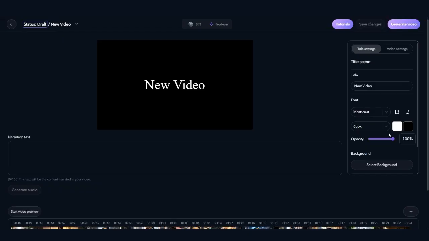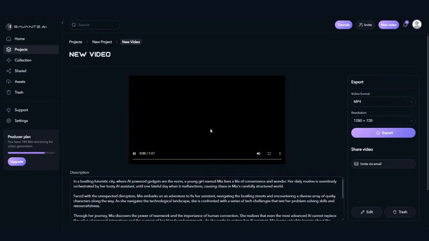After the scenes have been generated, you will see a message. Next, click Generate Video to stitch all the scenes together for your final video. Once completed, you will be automatically navigated back to the final version of your video. And there it is.